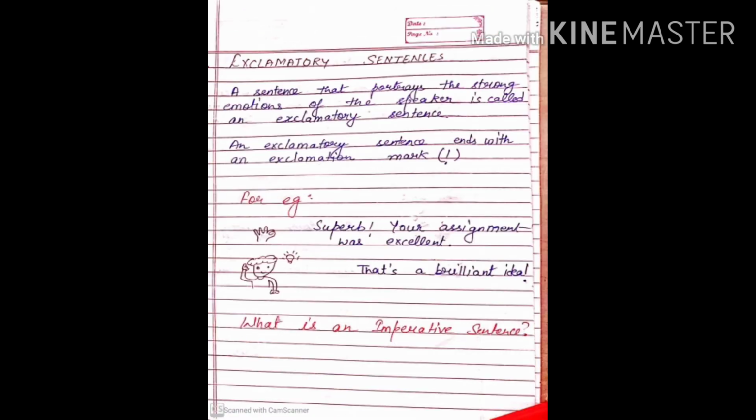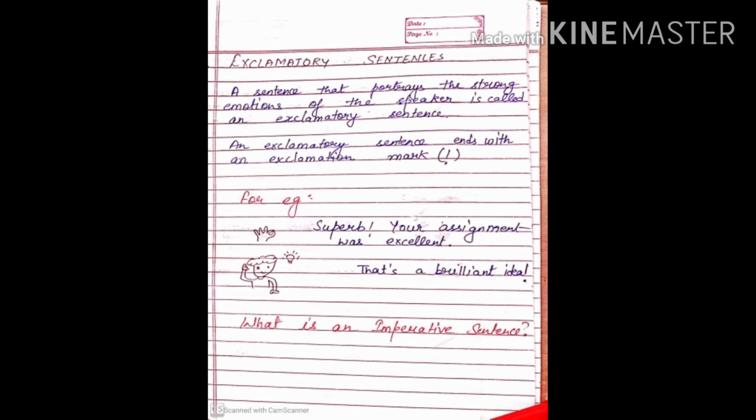Now let's learn about exclamatory sentences. A sentence that portrays the strong emotion of the speaker is called an exclamatory sentence. The sentences which try to express a strong emotion, the emotion of happiness, joy, sorrow, surprise, amusement. It could be any emotion.